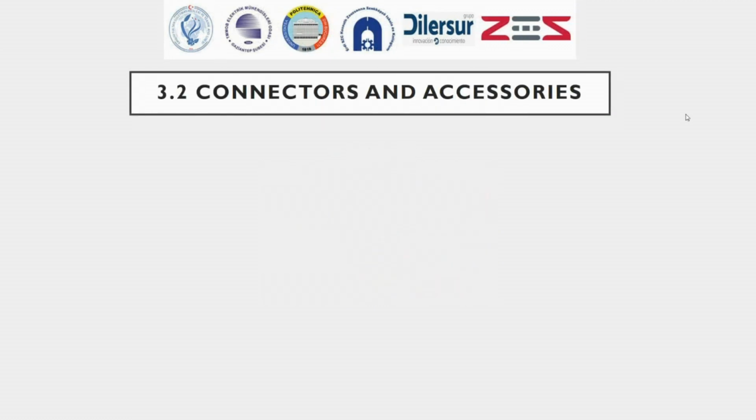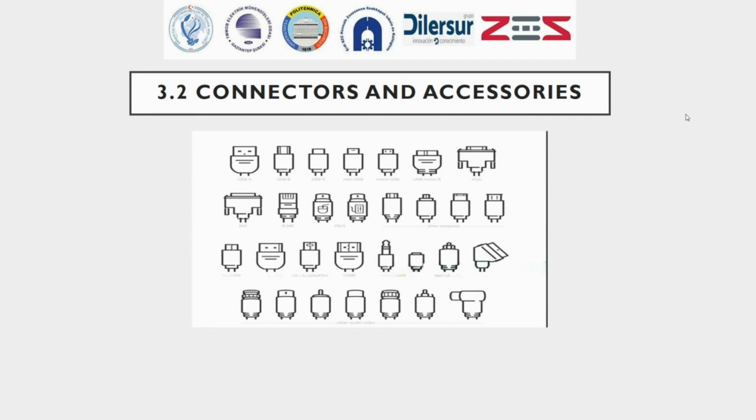To fully understand this topic, we need to talk about the different connectors and accessories. Cables are often equipped with various connectors, plugs, or connecting cables that allow the cables to be connected to other devices. Examples of connectors and accessories are USB connectors, audio jacks, RCA plugs, BNC connectors, etc. In power and electronics, there are many different connectors and accessories that help to connect devices and systems and provide functionality and compatibility.